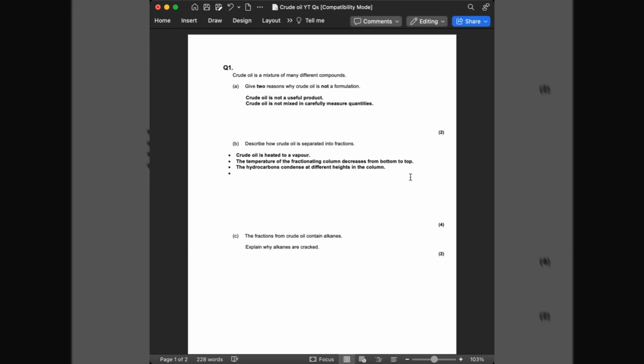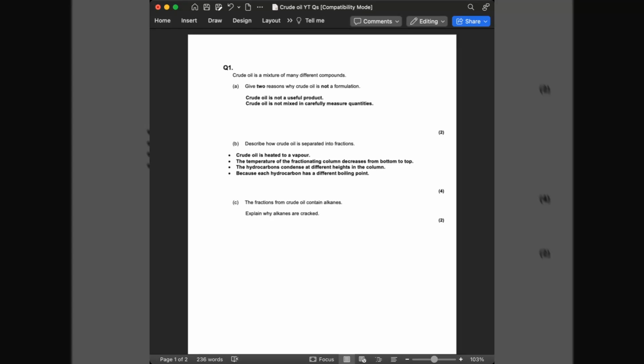So, to get your final mark for this question, you have to say because each hydrocarbon has a different boiling point. So, having a look at our 4 marks for this question, describe how crude oil is separated into fractions. Crude oil is heated to a vapor, is your first mark. Your second mark is for saying the temperature of the fractionating column decreases from bottom to top. Your third mark is for saying the hydrocarbons condense at different heights in the column. And your fourth mark is for saying because each hydrocarbon has a different boiling point.